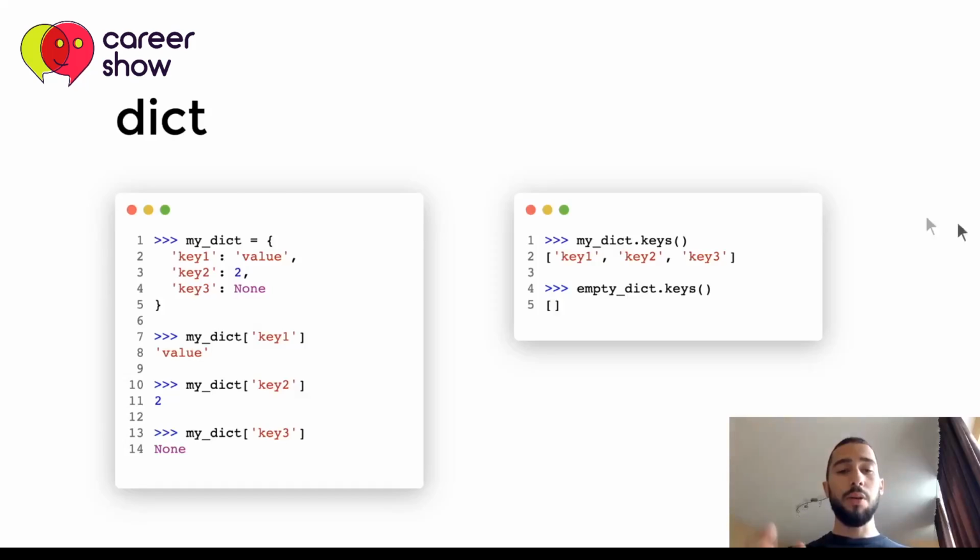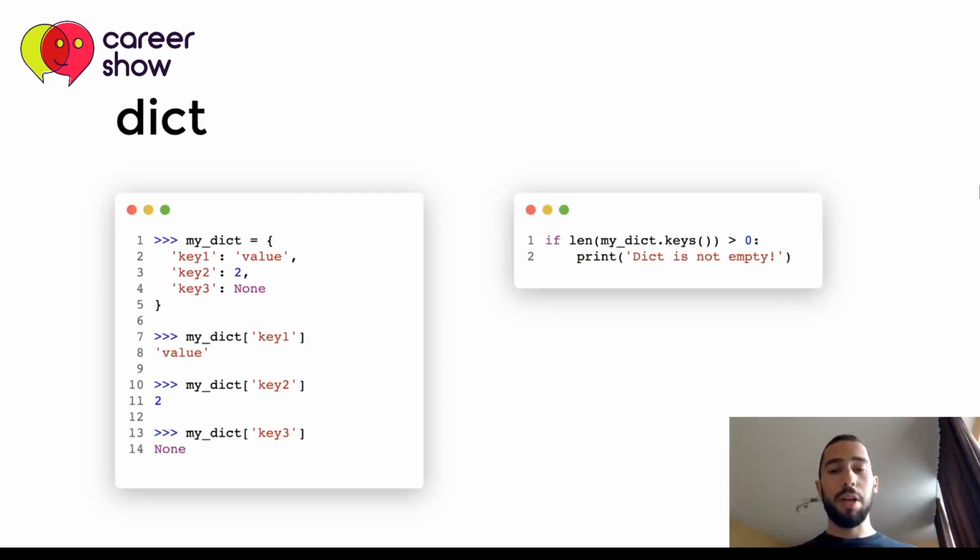So with our current example, with my dict, when we use the keys method, we'll get a list of key 1, key 2, and key 3, which are the keys provided here. If we have an empty dict, for example, we'll get an empty list because there aren't any keys in the dictionary. So if we use this, we can check whether the dict is not empty.